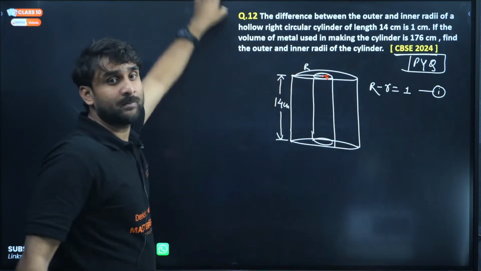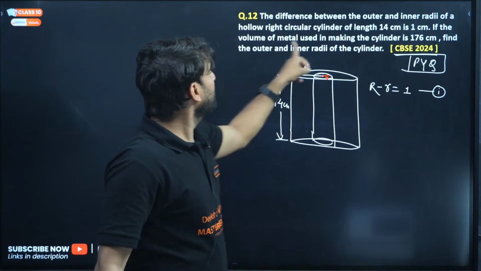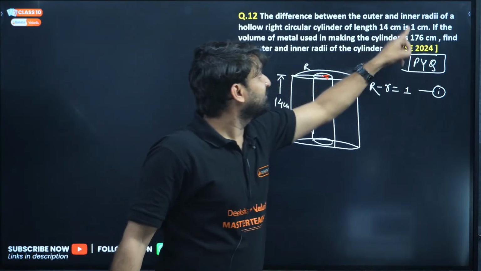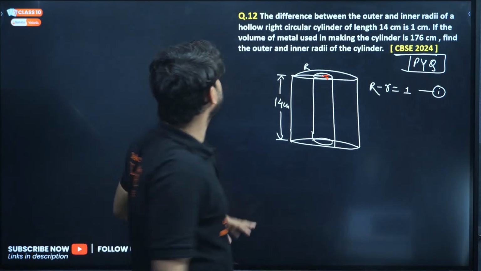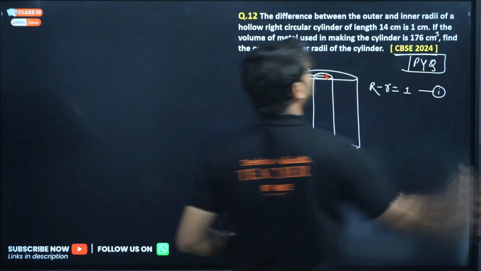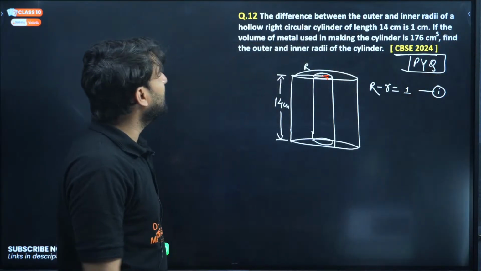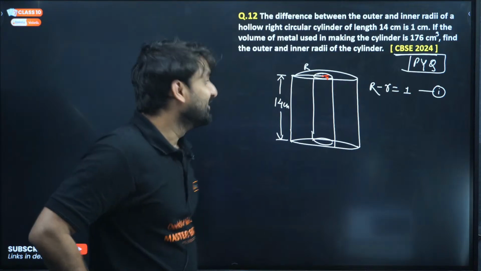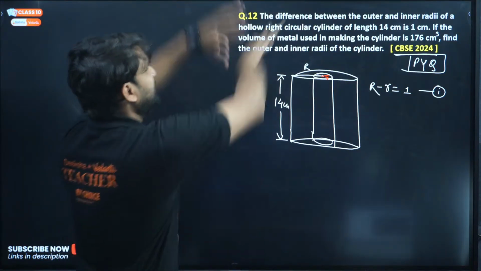If the volume of the metal used in making the cylinder is 176 centimeter cube, find the outer and inner radii of the cylinder. Wow. So what will be the volume of this complete structure?